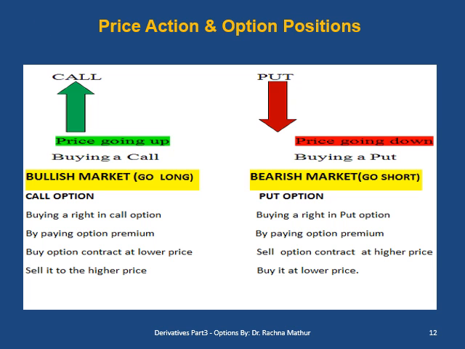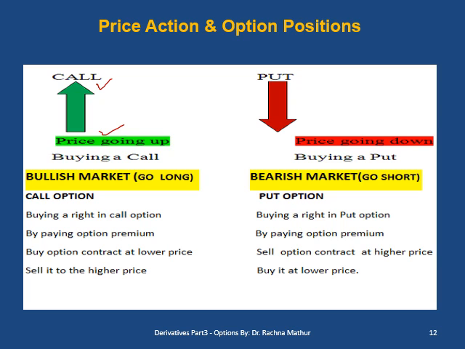Now let us understand the option position with the help of price action. There are 2 types of price action. One when the prices are rising and another when the prices are falling. When the prices are rising, the market is called the bullish market and we go long. We take a long position, that is buying a call. The buyer of a call option pays an option premium, buys at a lower price and sells at a high price and books the profit.